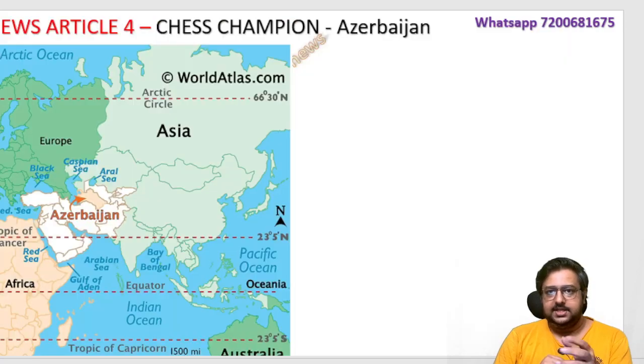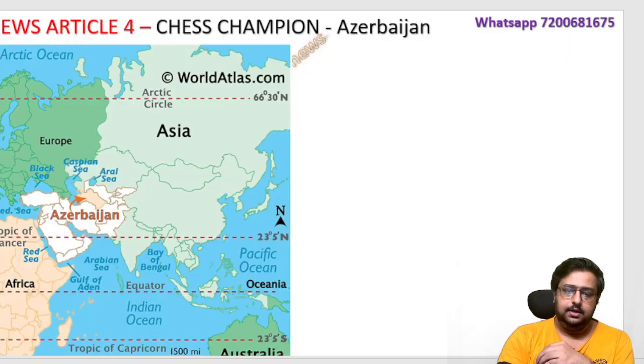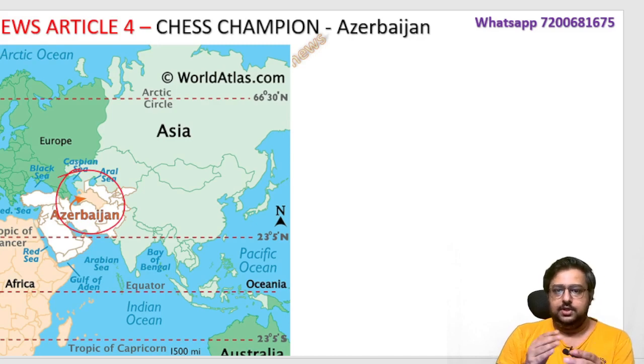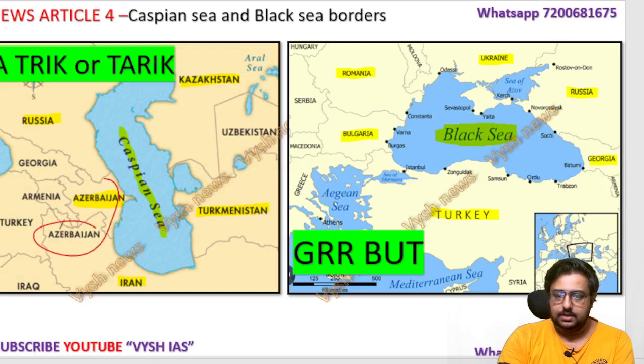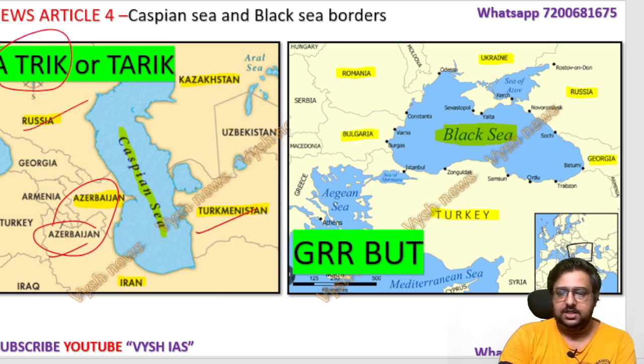It happened in Azerbaijan. Azerbaijan is a country you can see here. The capital is Baku. Related to that, I thought I'll teach you some static things. Near there is the Caspian Sea and the Black Sea, and Azerbaijan is somewhere here. See here, Azerbaijan is touching the Caspian Sea. So the trick is ATRIK: Azerbaijan, Turkmenistan, Russia, Iran, Kazakhstan, or Tariq, whichever you like.